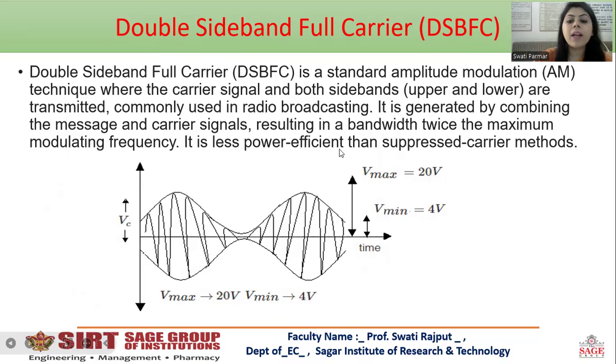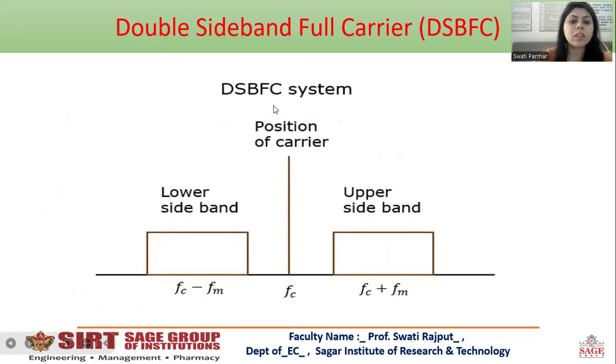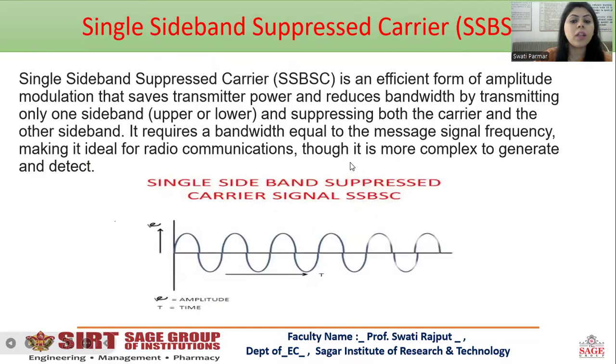It is less power efficient than suppressed carrier methods. Here you can see this waveform. This is DSB-FC modulated waveform. In the DSB-SC system, the position of the carrier: this is the lower sideband and this is the upper sideband, denoted as fc minus fm. This is fc and this is fc plus fm.